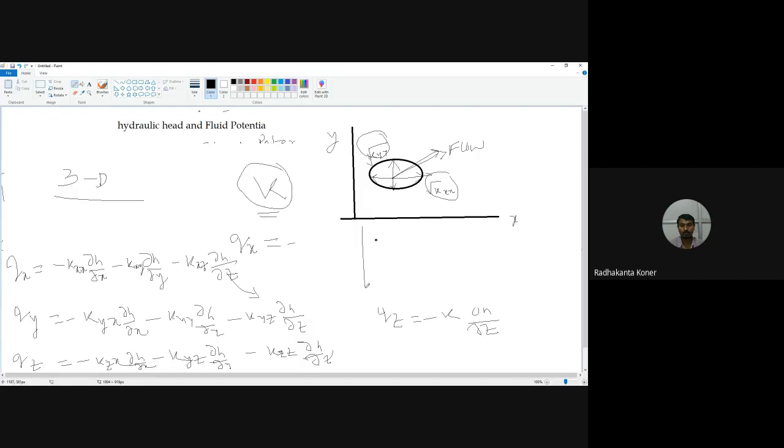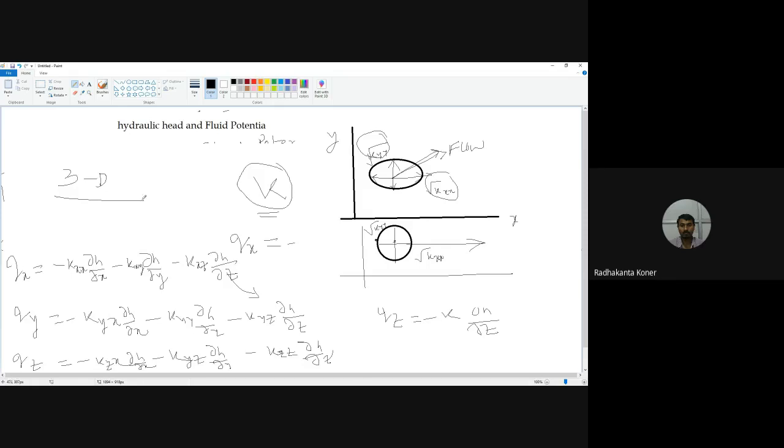But if it is equal, then Kxx over Kyy is basically 1, and flow is always occurring in this direction. Okay.